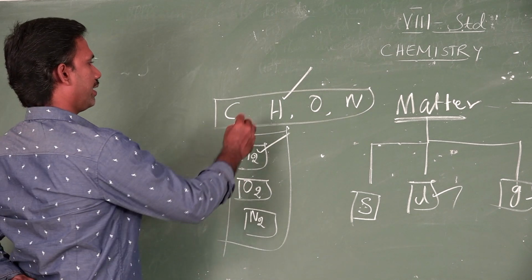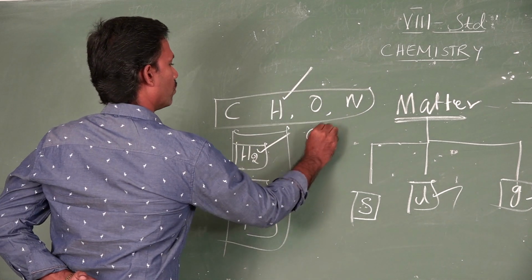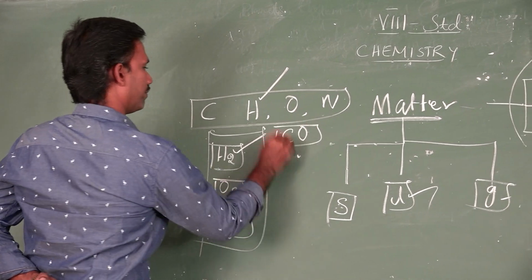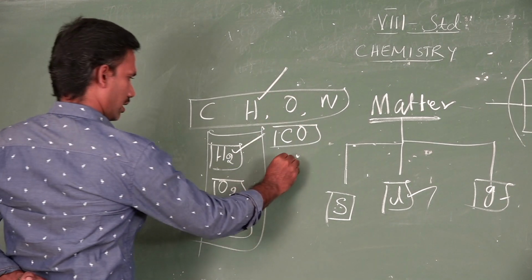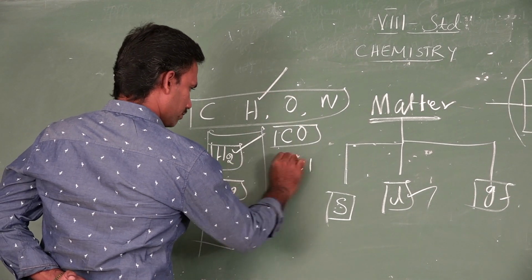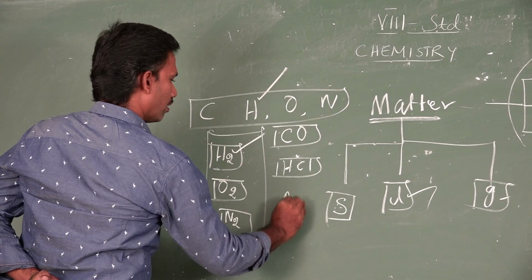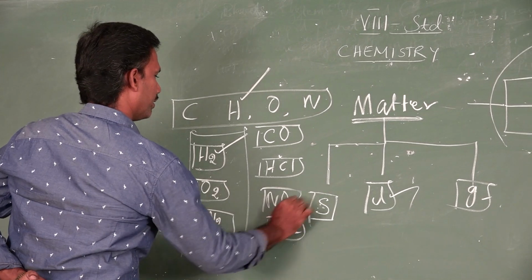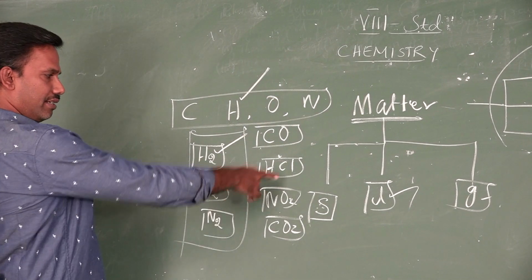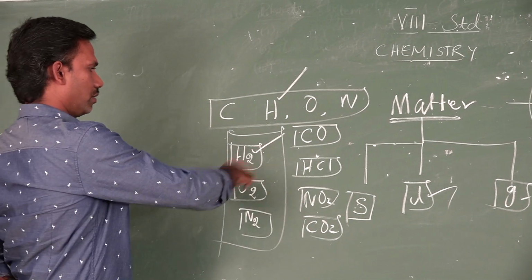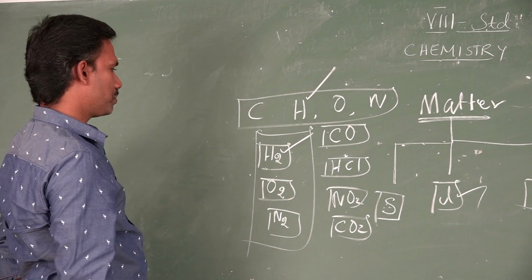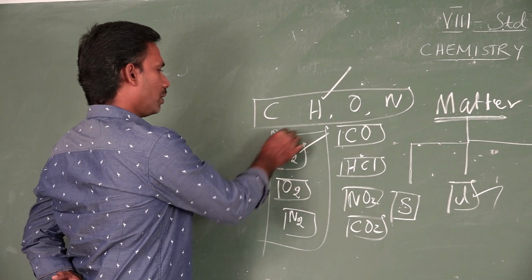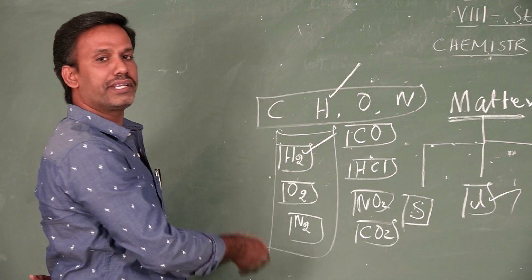Whereas we have a different combination. CO, carbon monoxide, is also a molecule. HCl is also a molecule. NO2, CO2 and so on, these are molecules. What is the difference between these two kinds? The first are homoatomic molecules, made up of the same type of atom.